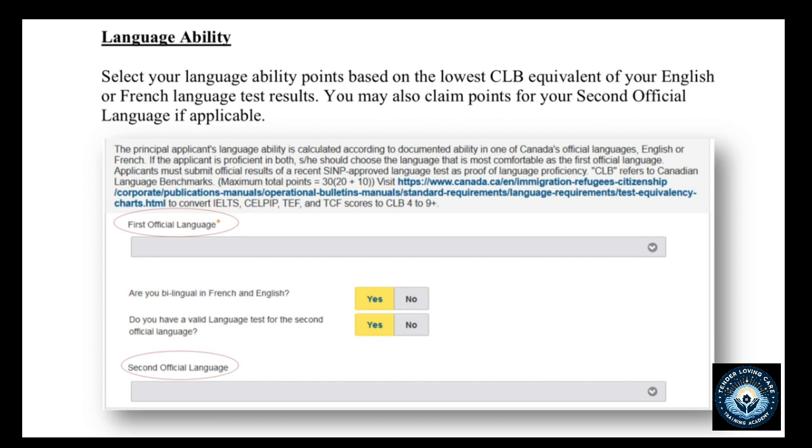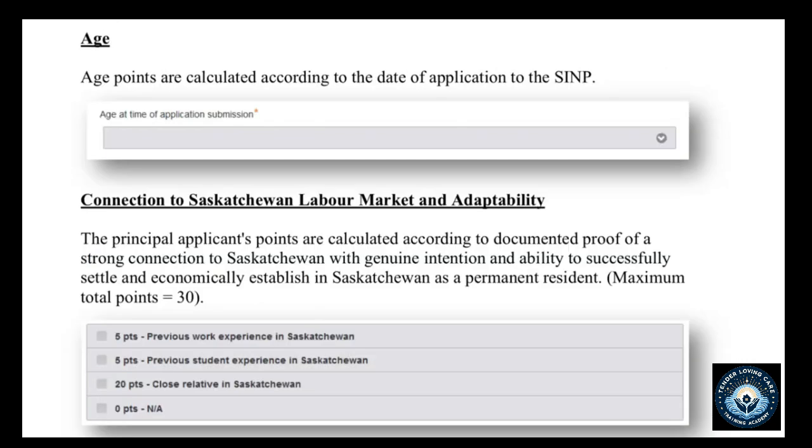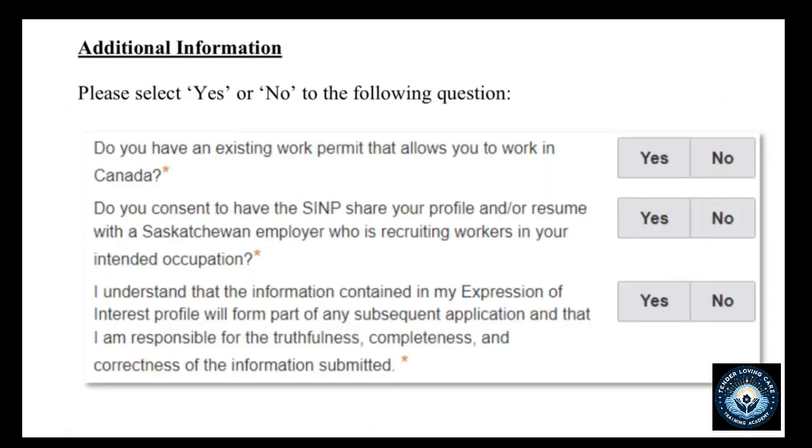The popular one that we know is IELTS. If you are currently in Canada, you also know about the CELPIP exam. And then you need to also put in your age, and if you have any connection with Saskatchewan, maybe you have a family member or a relative, feel free to also mention it on there, and also some other additional information, just a yes or a no.